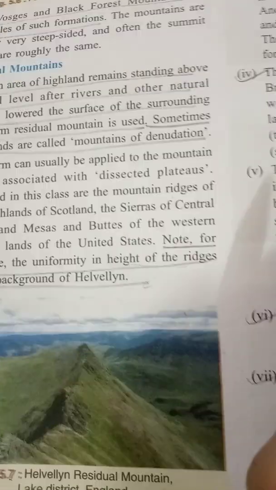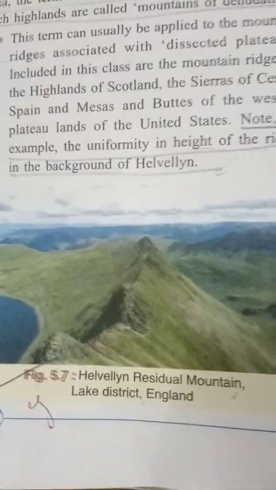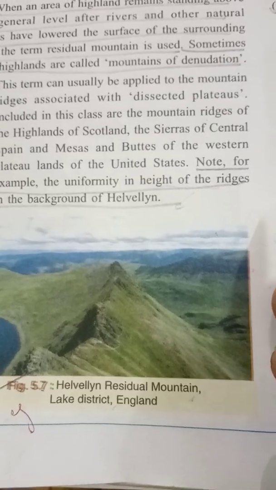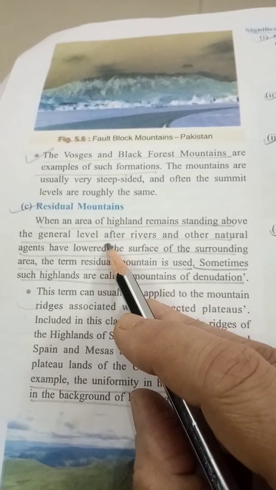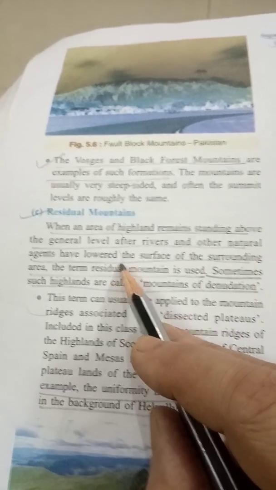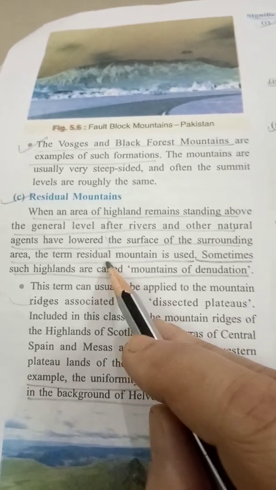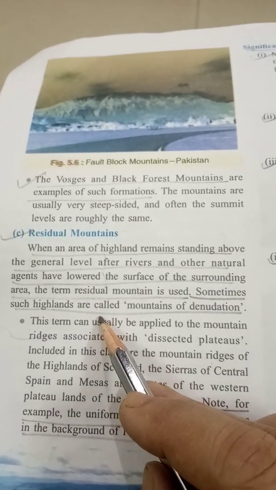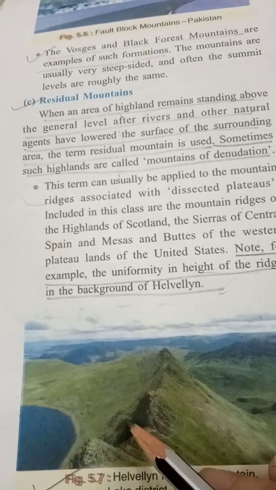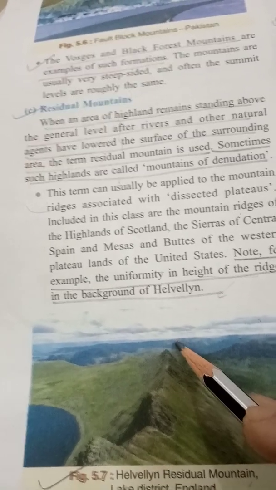Coming to residual mountains. See what the residual mountains look like. See the picture: Helvellyn, residual mountains in the Lake District of England. When an area of highland remains standing above the general level after rivers and other natural agents have lowered the surface of the surrounding area, the term residual mountains is used. Sometimes these highlands are also called mountains of denudation. See, for example, the uniformity in height of the ridges. You can see the ridges, the uniformity in the height of the ridges, in the background of Helvellyn.